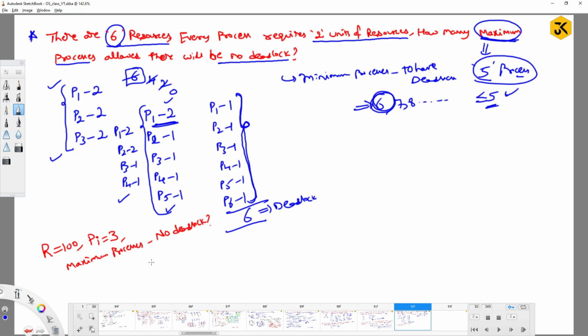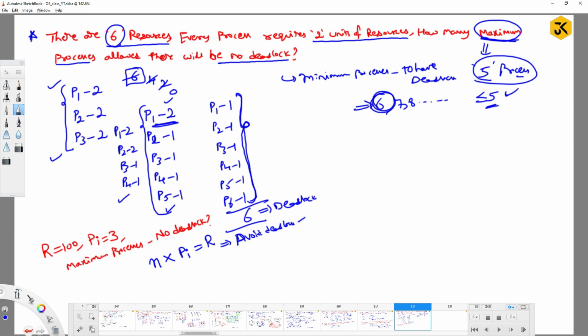If I am going to have n processes, each process requires pi units of resource r, so that if the sum is equal to r, then it will avoid deadlock.